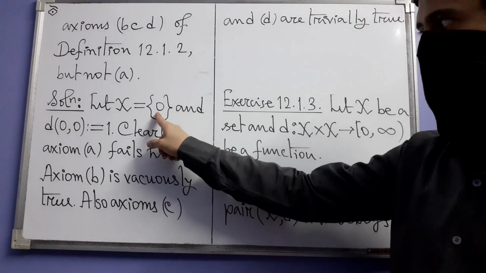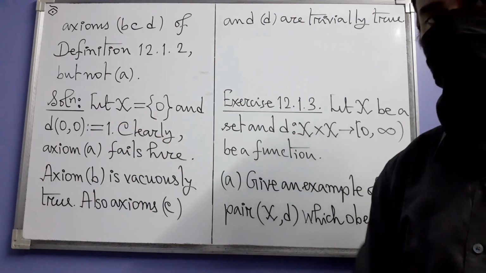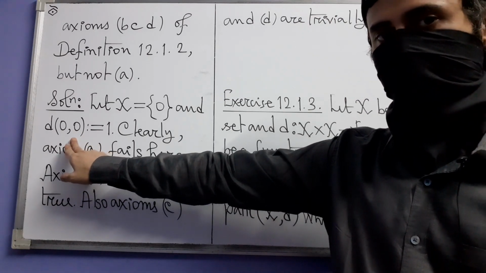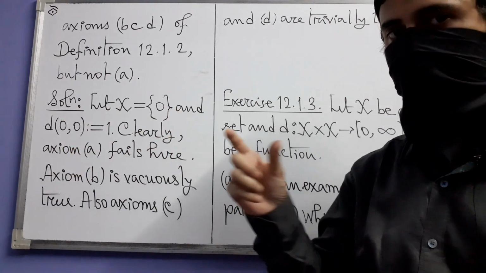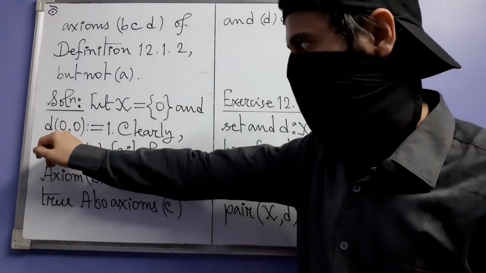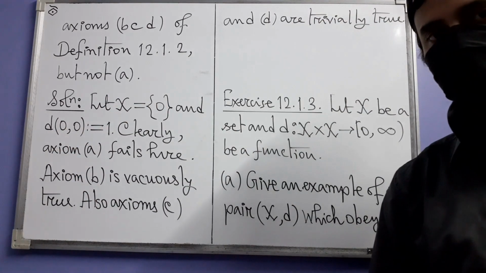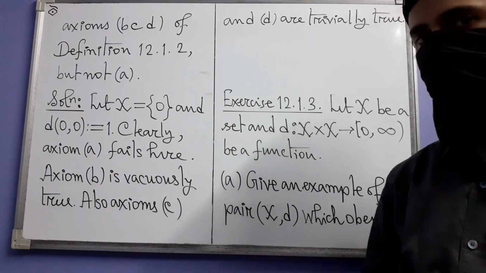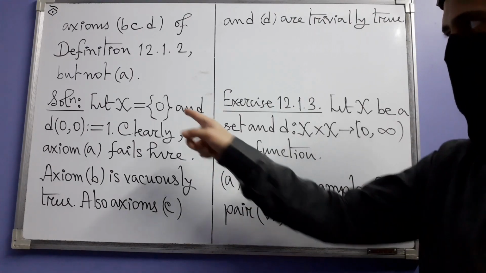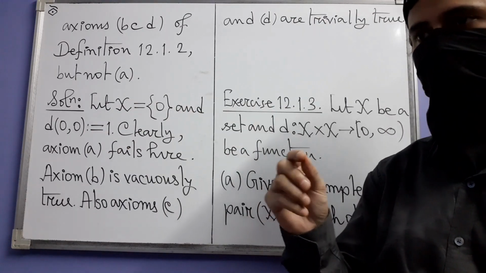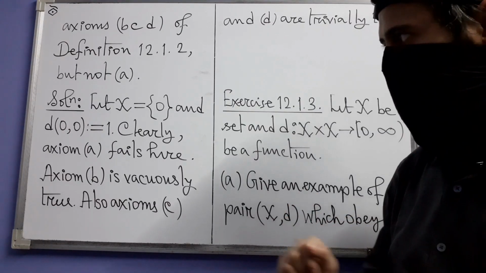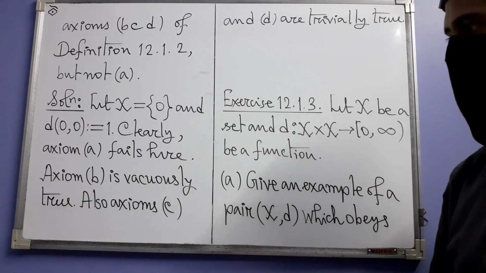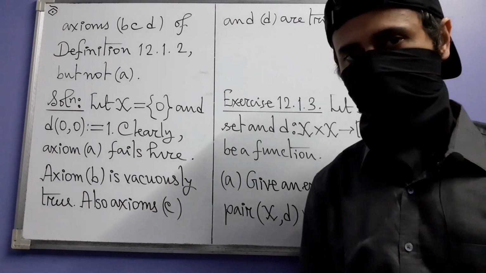So we take the singleton set consisting of 0 in place of X. That means the only relevant pair on which you have to define the function D is 0, 0. And we define D there to have the value 1. So you can immediately see that axiom A fails. What is axiom A? Axiom A tells us that for any x belonging to our set, D of x comma x should be equal to 0. But that's not the case here. So axiom A fails.